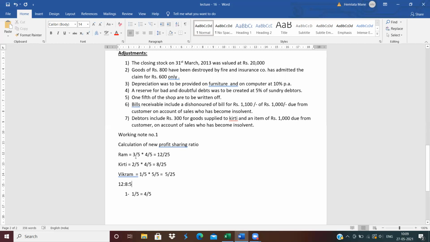Ram's profit sharing ratio is already given as 3 upon 5, and Kirti's is 2 upon 5. But here we want an equal base. So 1 minus 1/5, we will get 4/5. Multiply 4 upon 5 into 3/5 and 2/5, so we get 25 as the base. Vikram gets 5 upon 25. So we get the ratio 12:8:5. This is our new profit sharing ratio.